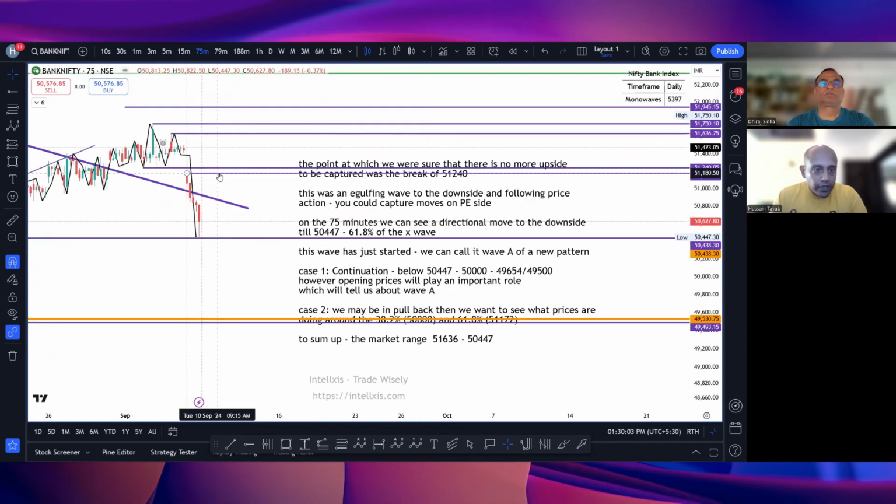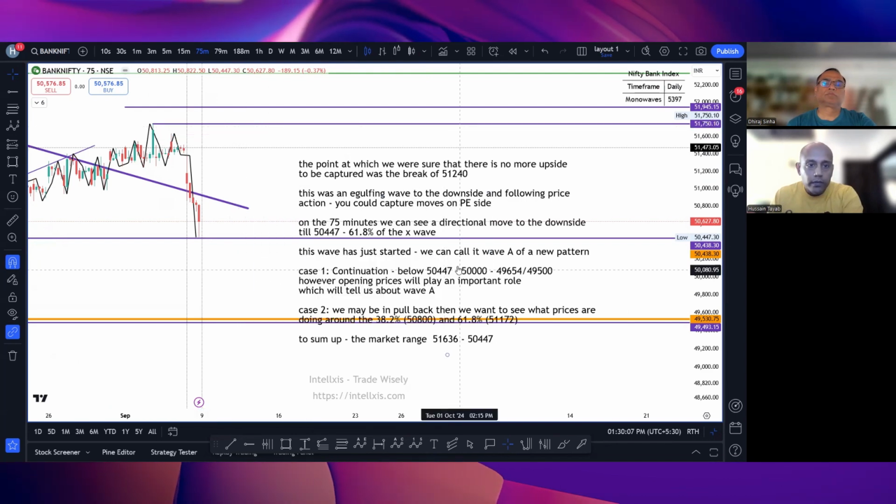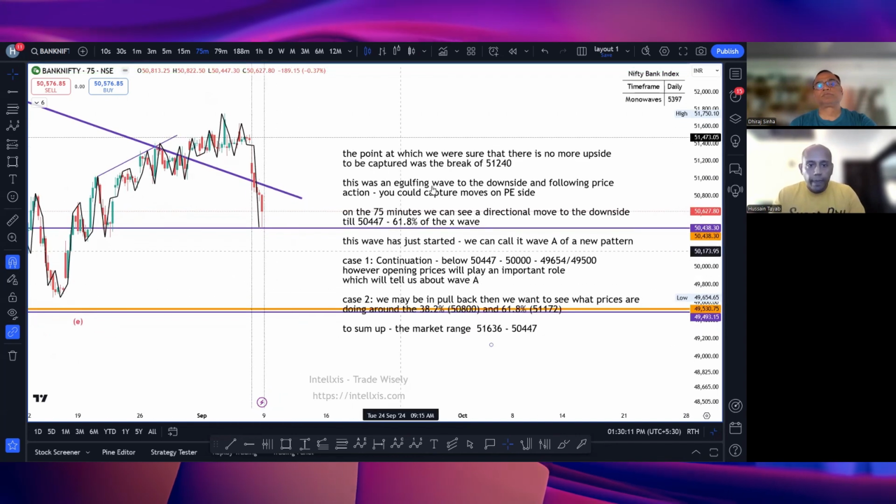I'm just adjusting my chart. I'm going to get rid of all of this, so it's easy for you to see.